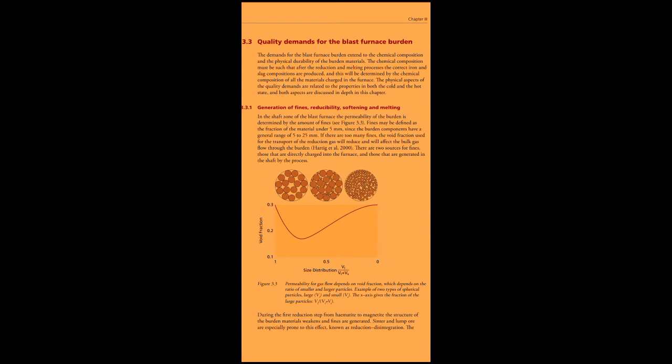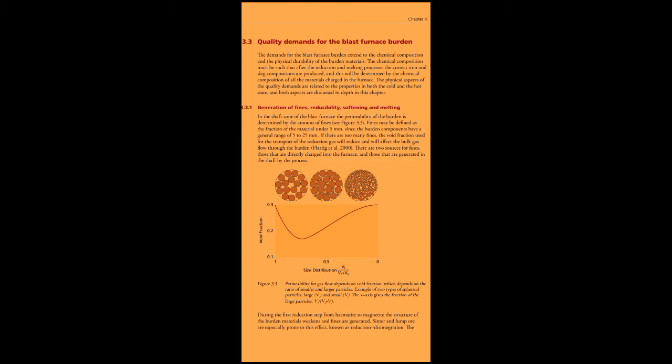In the shaft zone of the blast furnace, the permeability of the burden is determined by the amount of fines. Fines may be defined as the fraction of material under 5 mm. Since the burden components have a general range of 5 to 25 mm, if there are too many fines, the void fraction used for the transport of the reduction gas will be reduced and will affect the bulk gas flow through the burden.